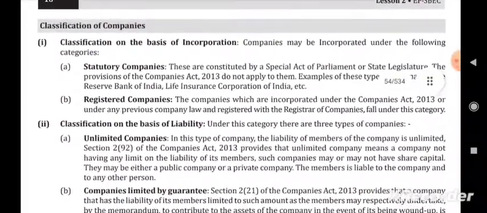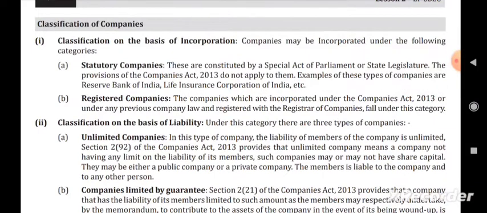Firstly we have classification on the basis of incorporation. We have 2 types, which is statutory company and registered company. Statutory company, which is they are constituted by a special act of parliament. So this word is important. They are constituted by a special act of parliament or state legislature. The provisions of the Companies Act 2013 do not apply to them. So the types of companies, என்னென்ன statutory companies இருக்கு? We have LIC, we have RBI. So these are the types of statutory company.